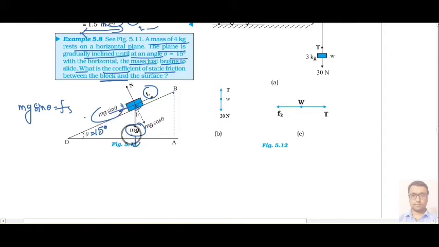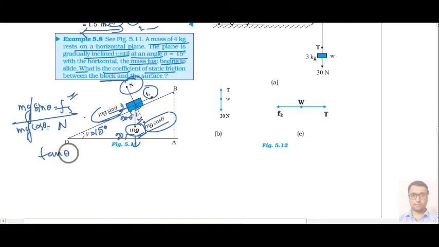And if this angle is 90 degrees, then this will be 90 minus theta, and this angle will again be theta. So mg will have two components: one is mg cos theta and another is mg sin theta. We can write mg sin theta equal to Fs, and this normal reaction N will be equal to mg cos theta. Okay, if you divide both the equations, you will get tan theta equal to Fs, that is mu s into N upon N.